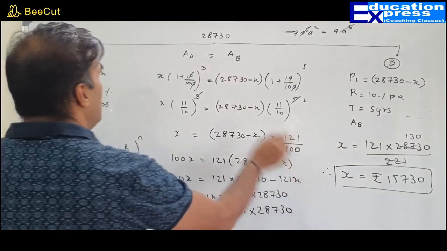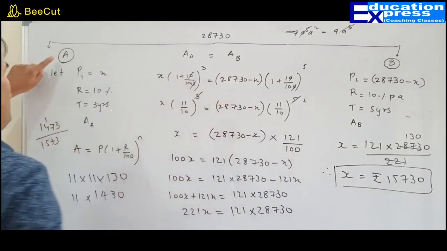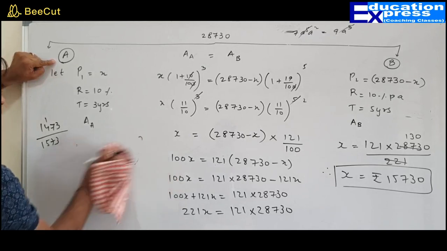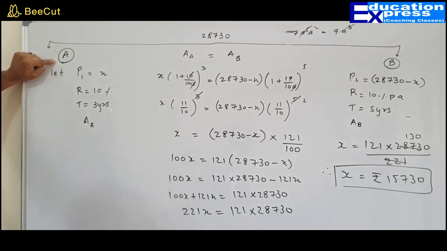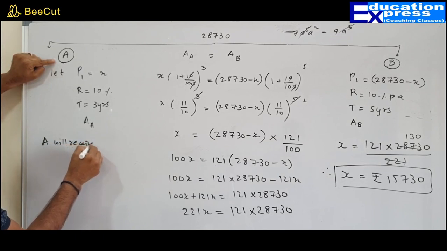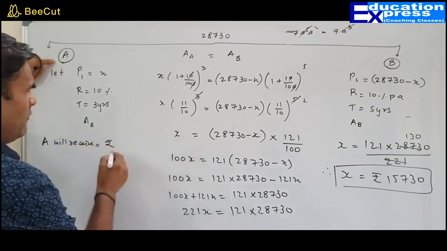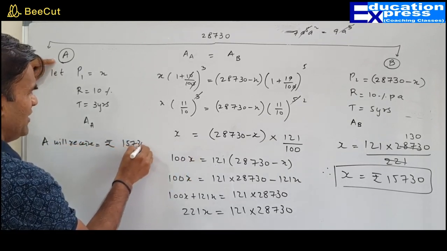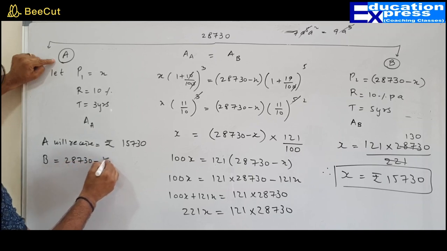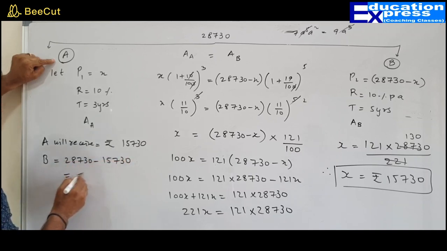So I got the value of x that was applicable for A. So how much will A get? Sir, A will get how much? A will receive rupees 15,730. What about B? B will get 28,730 minus 15,730.